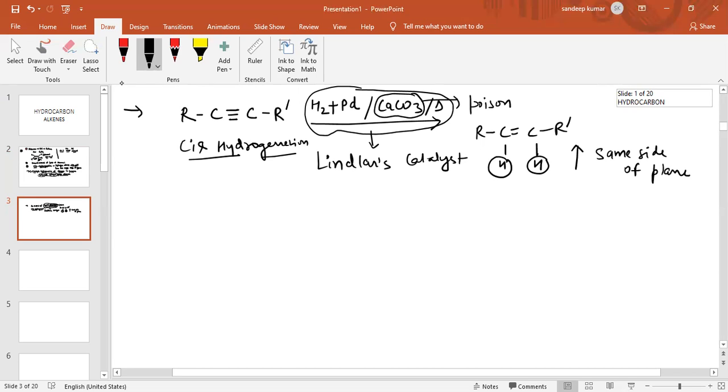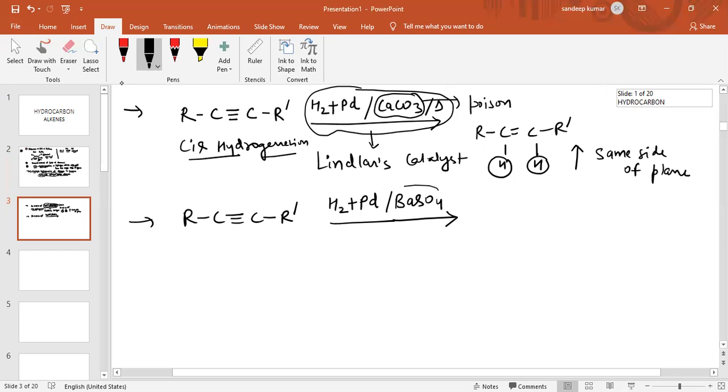Also, if we use alkyne and we want alkene, again it is a hydrogenation reaction. But if the hydrogenation reaction is in the presence of hydrogen plus palladium, now this time we are using a poison. We are using the poison barium sulfate. So in this case, the poison is barium sulfate.